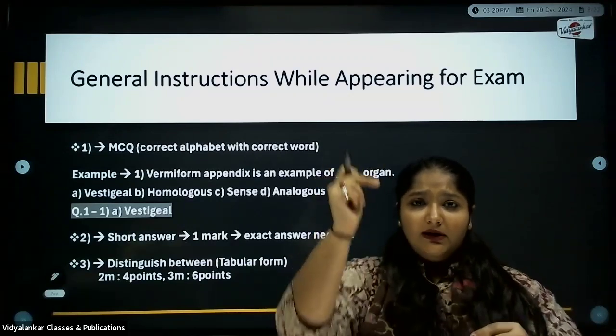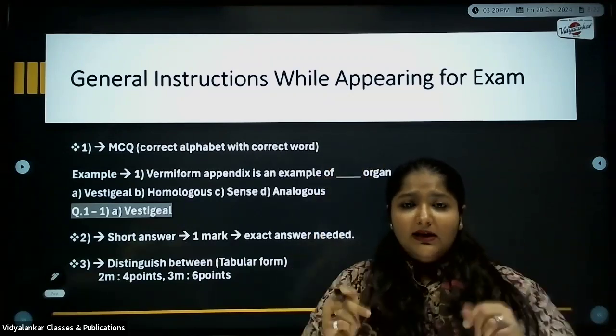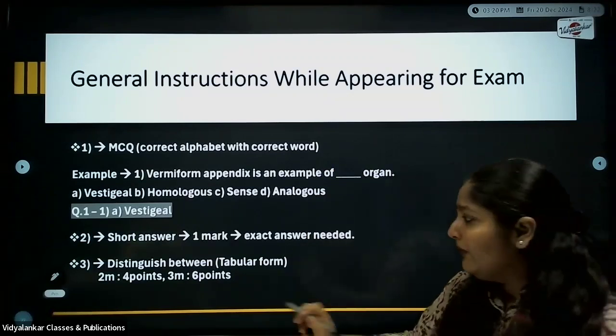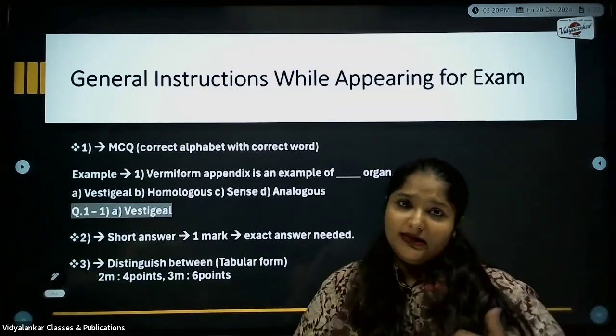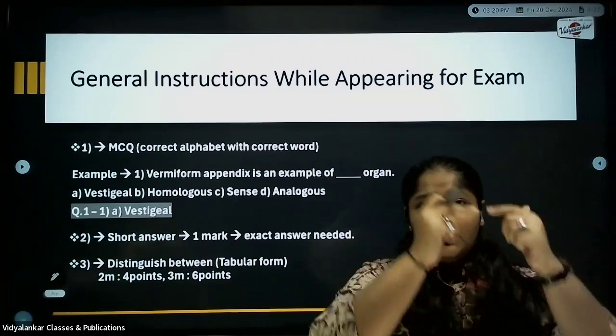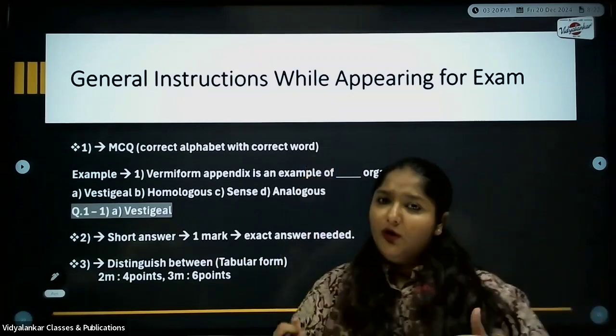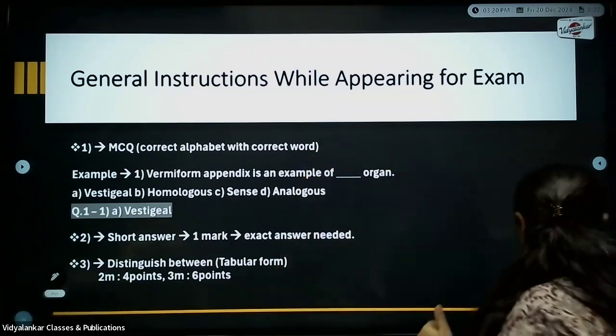Same for ovum, 1, 2, 3, 4. Like this, you have to write 4 points. Okay. If it is for 3 marks, 6 points. As I told you, again 1, 2, 3, 4, 5, 6, and the same on the opposite side. Okay.